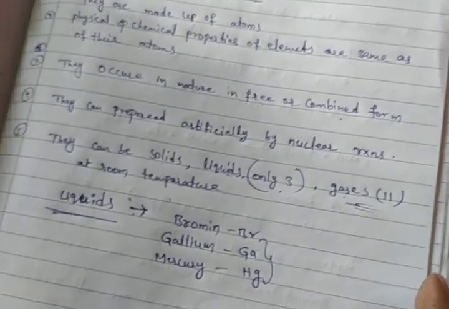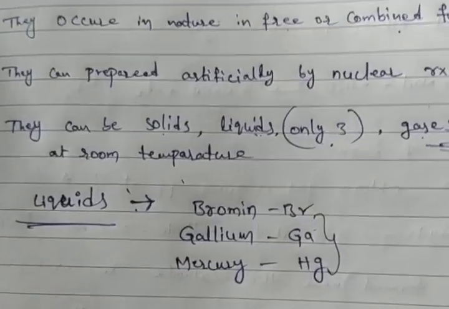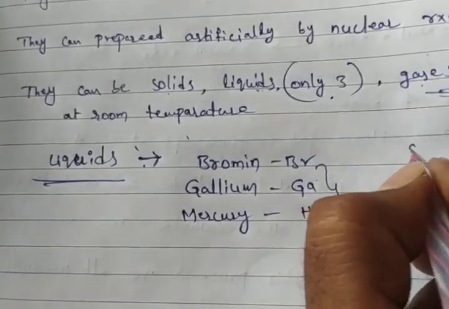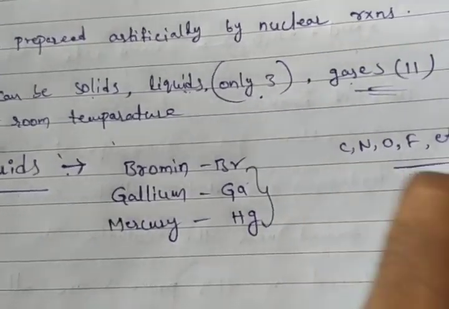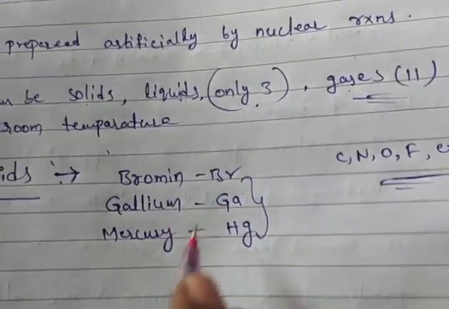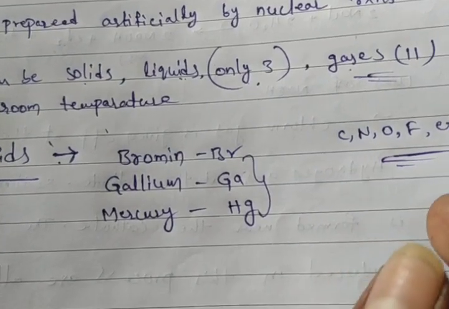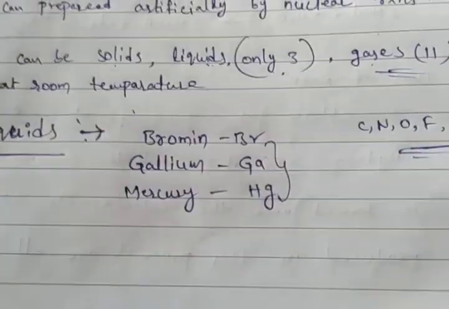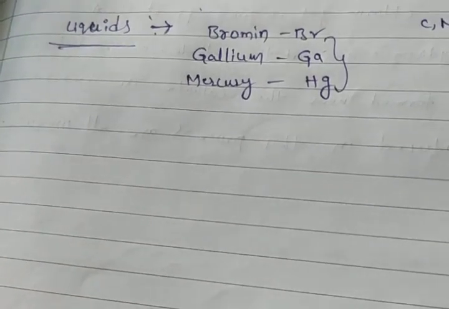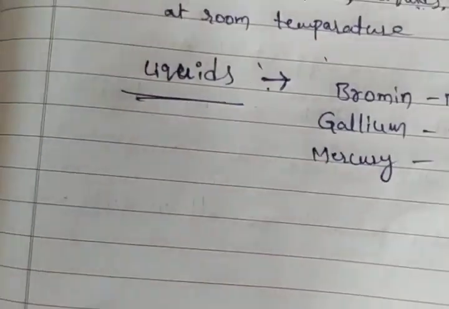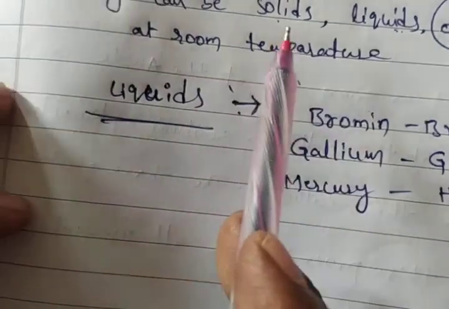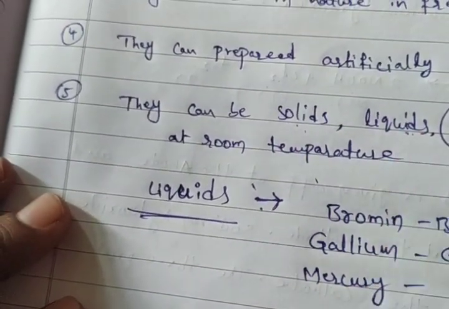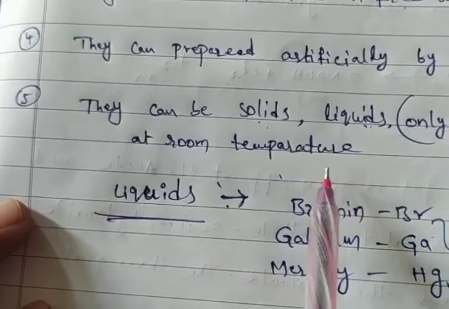What are those gases? We already know some: hydrogen, carbon, nitrogen, oxygen, fluorine and others. And what about the solids? We know the solids: sodium, sulfur, potassium. So some elements are solids, some are liquids, some are gases at room temperature.